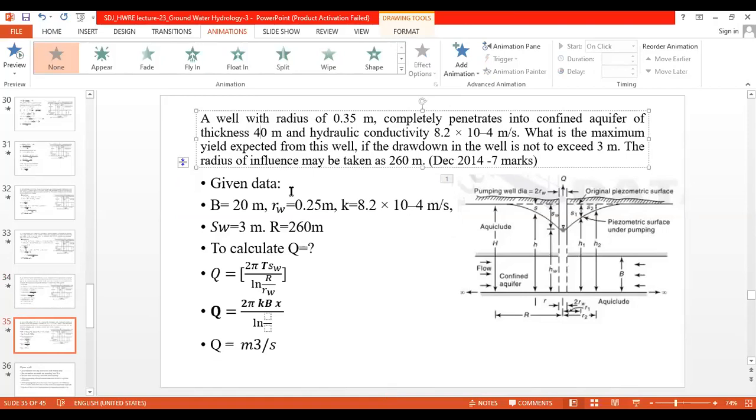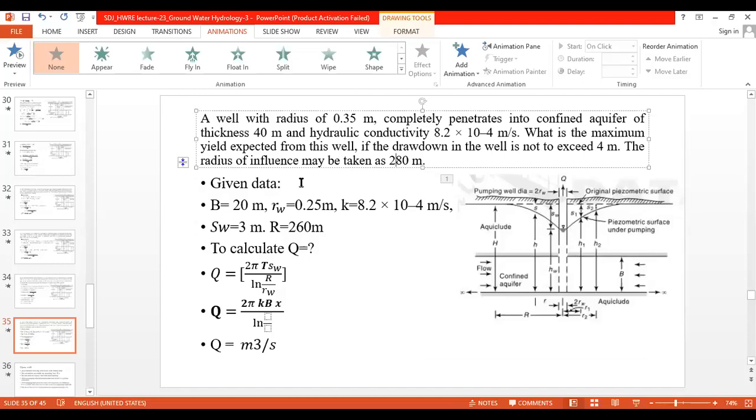Okay, now go for the next example. A well with a radius of 0.35 meter completely penetrates into a confined aquifer of thickness 40 meters and hydraulic conductivity of 8.2 into 10 raised to minus 4 meter per second. What is the maximum yield expected from the well if the drawdown in the well should not exceed, instead of 3, now 4 meters? The radius of influence may be taken as, instead of 60, now 280 meters. Okay, now with this data, please solve the example.